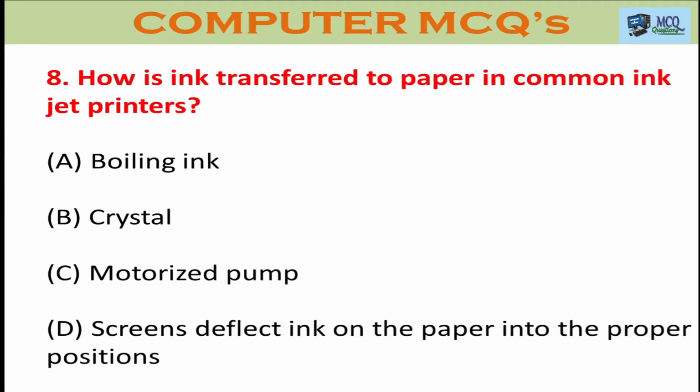Question number 8. How is ink transferred to paper in a common inkjet printer? Option A. Boiling ink. Option B. Crystal. Option C. Motorized pump. Option D. Screens deflect ink on the paper into the proper position. The right answer is B, crystal.